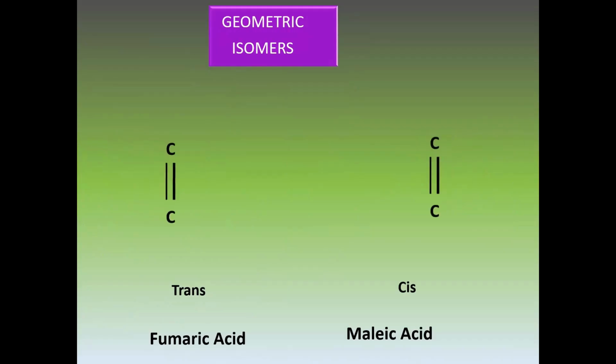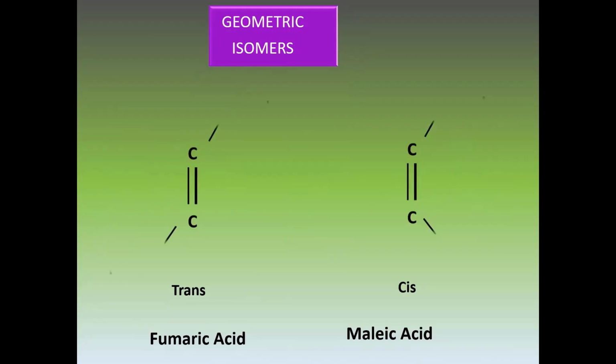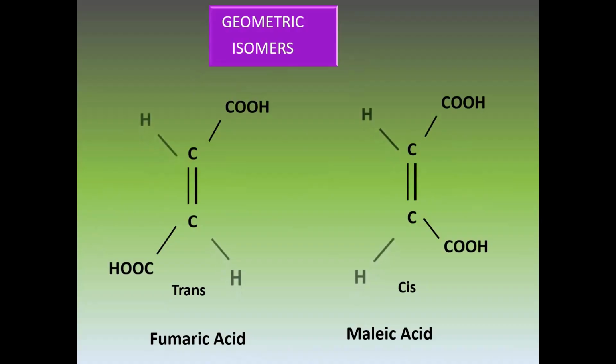What are these possibilities? Look at this molecule, a carboxylic group is present on both carbons. In this molecule, you can note the carboxylic group is present on the opposite side.